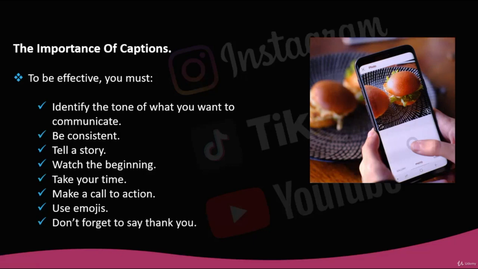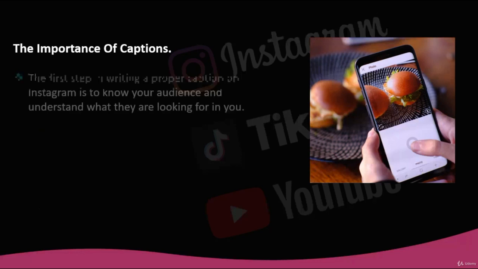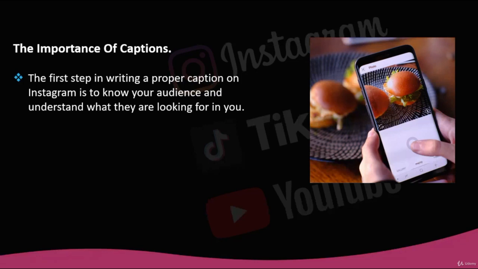Don't forget to say thank you. If you are collaborating with another influencer or a brand, it must be not only labeled, but also mentioned in the caption. This will generate interest from your followers in them and generate traffic to their profiles. The first step in writing a proper caption on Instagram is to know your audience and understand what they're looking for in you.